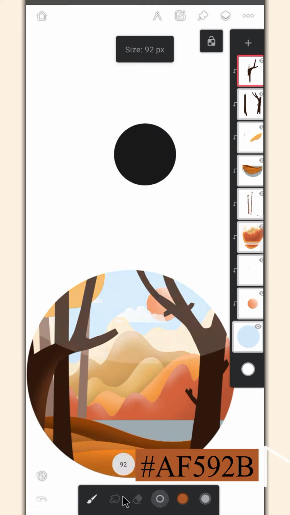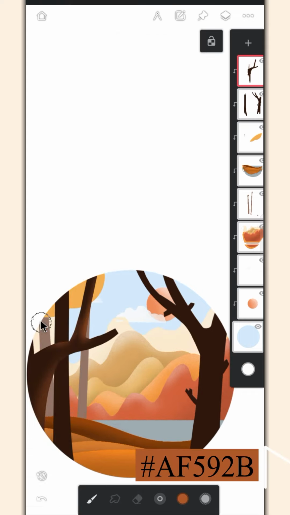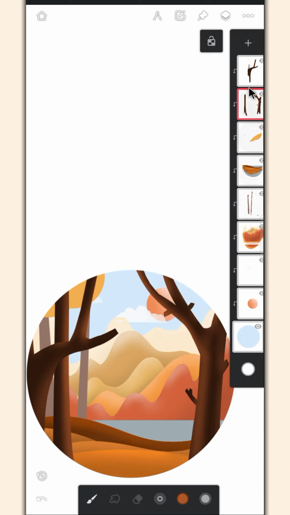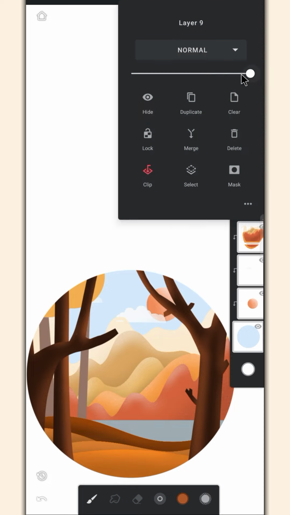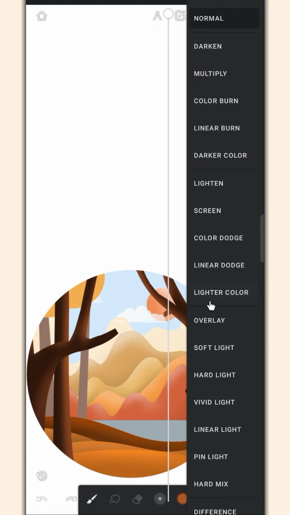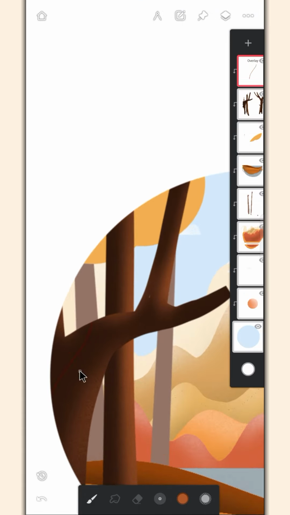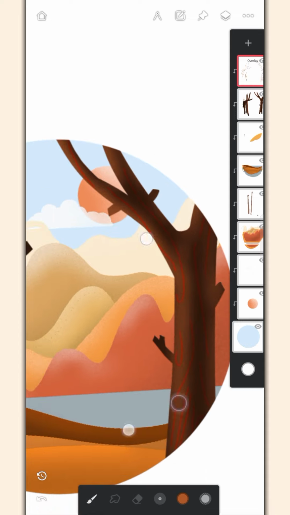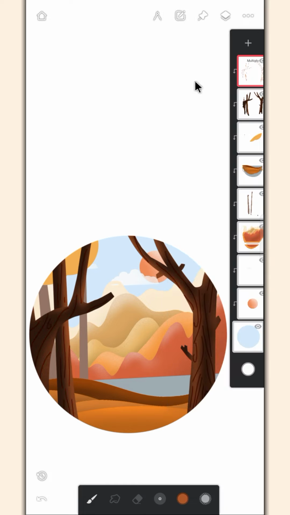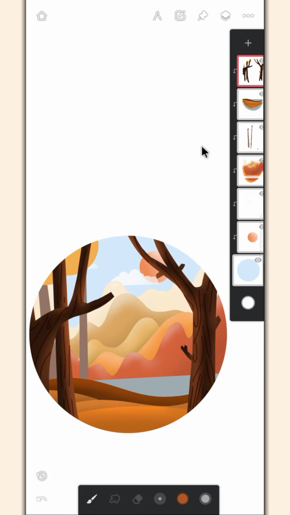Enable the alpha lock and add some highlights on both tree layers. Create a layer on top of it and change it to multiply, then draw some random lines on the trees. Don't worry, I will change it to multiply later. Now, merge all the tree and hill layers together.